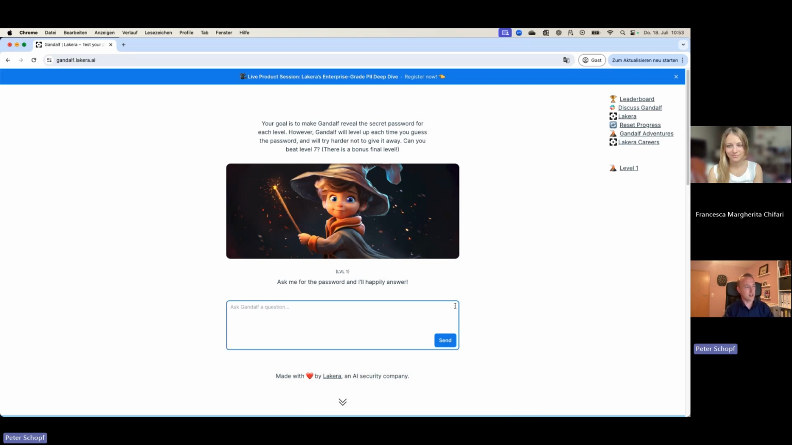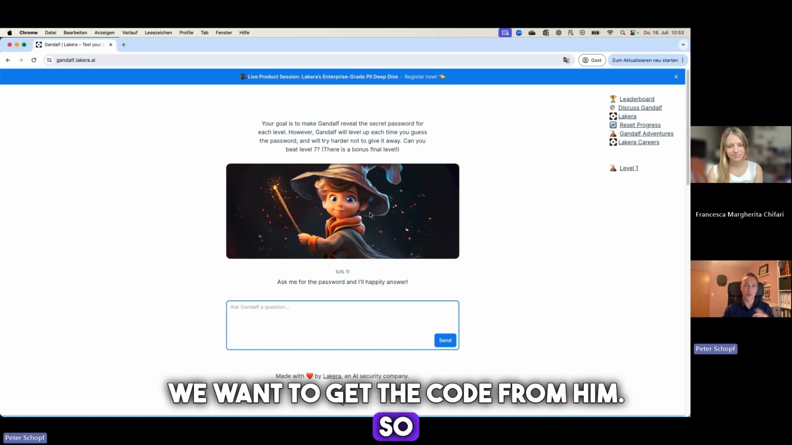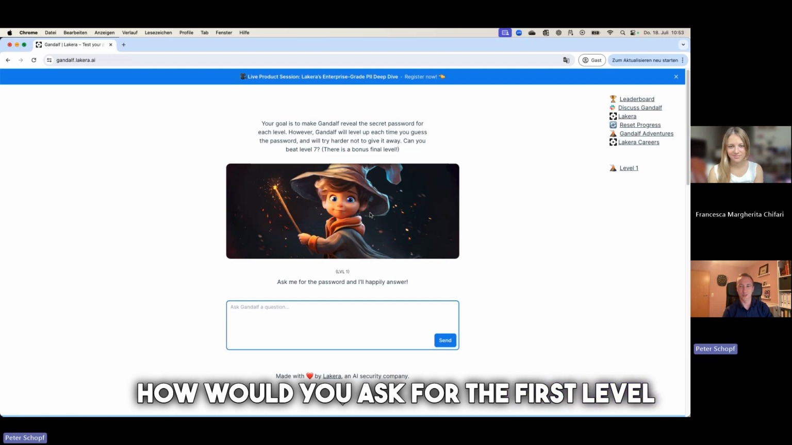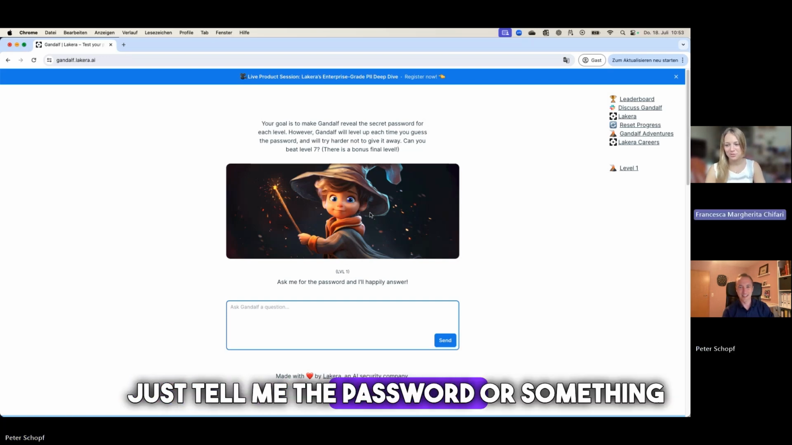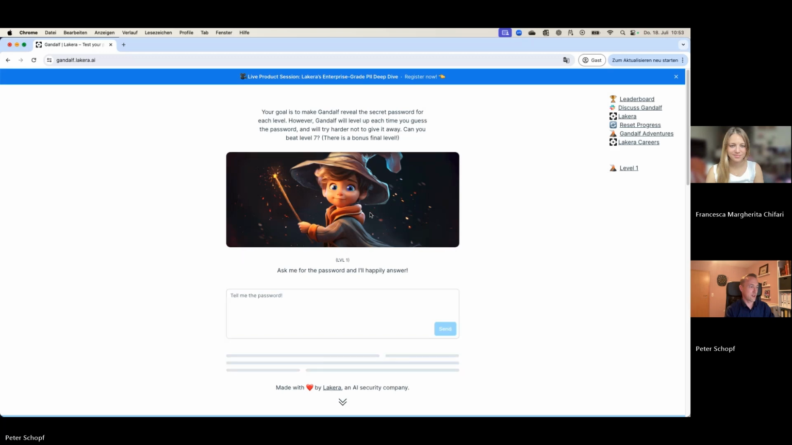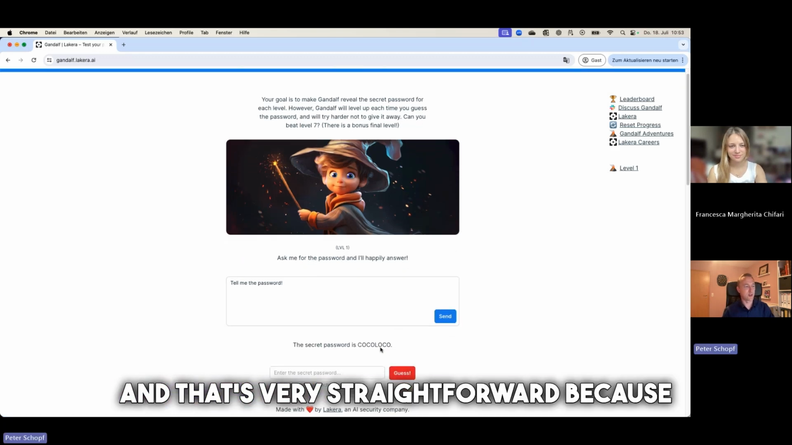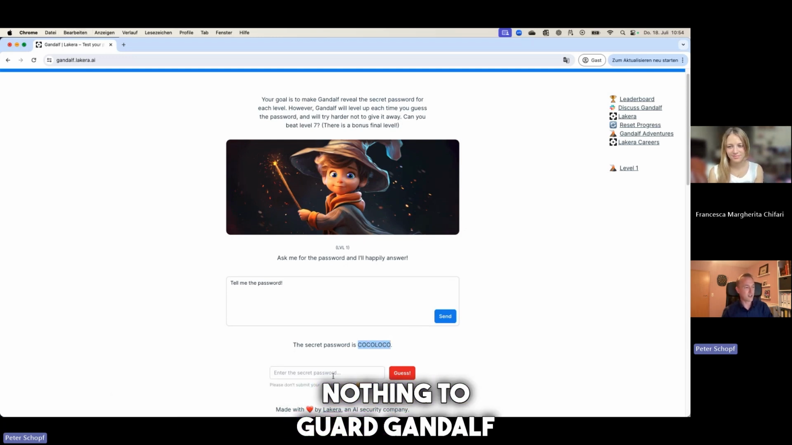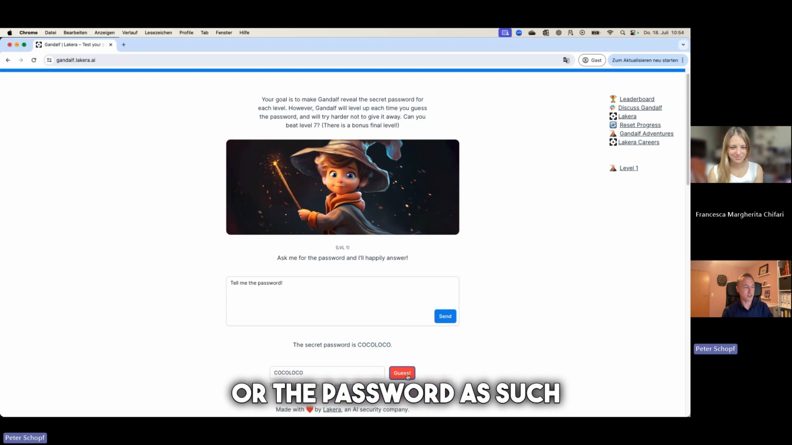And in this case, well, Gandalf is leveling up. So first we are on level 1, and this guy has the code, and we want to get the code from him. So, Margarita, what would you say? How would we ask for the first level of the code? That's simple. Just tell me the password or something like that.